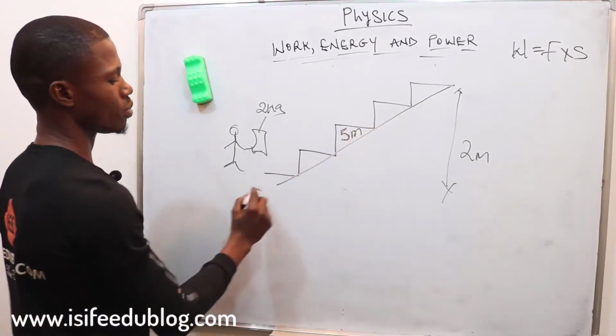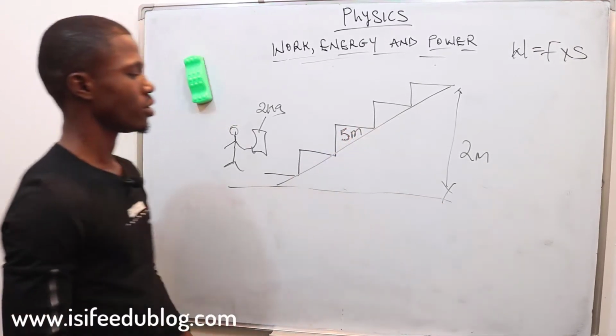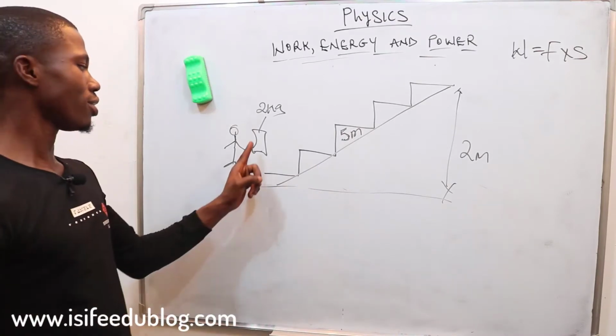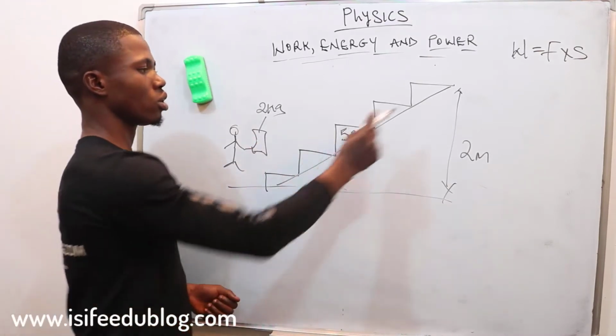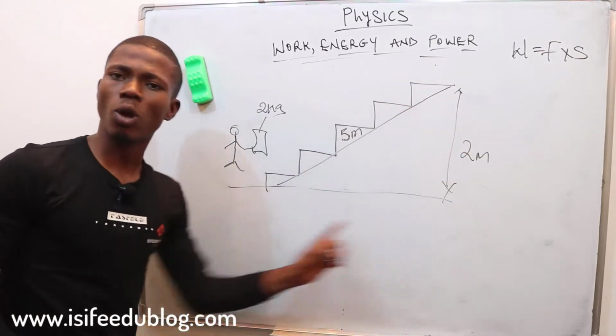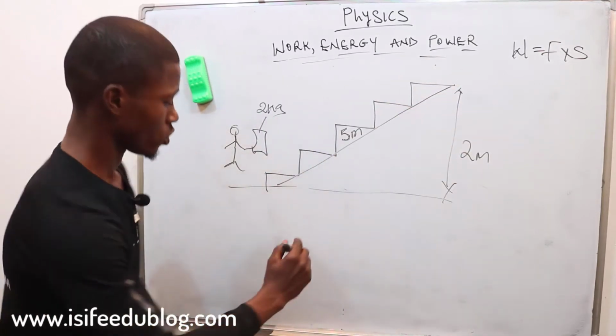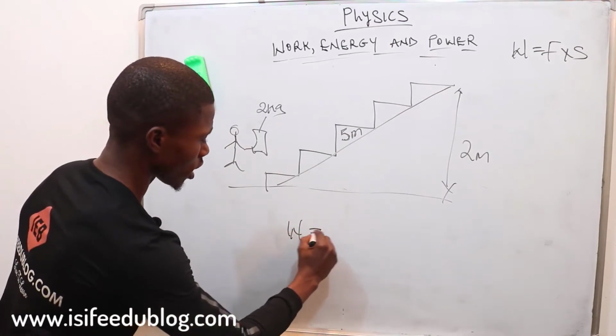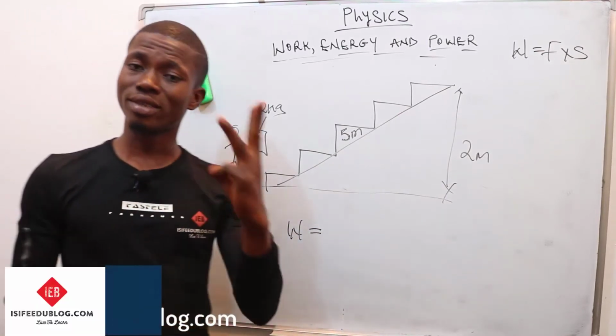This is its slope, and this is our ground level. So this guy is being asked to carry this load on top of here. Okay? So for us to consider the work done in this illustration, you have to consider three things.